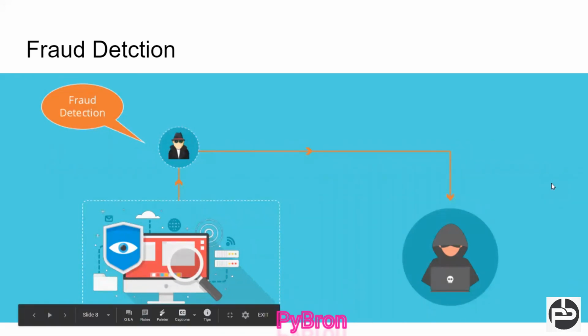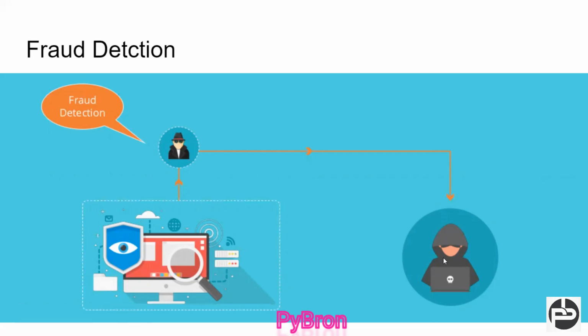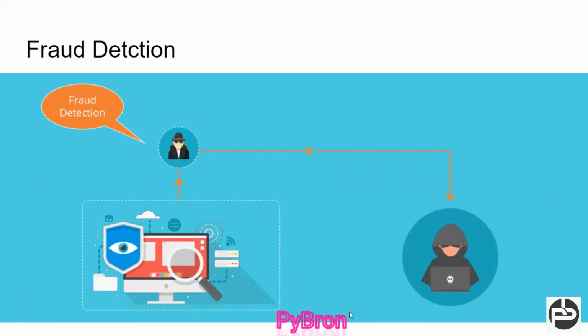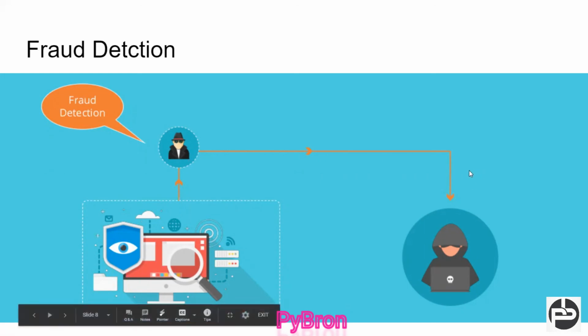So how can we ensure this mail is a fraud mail? We look at some parameters, like we discussed in the previous video: if the mail is coming from this IP, or the extension is like this, or some text is present, on that basis we classify that this is a fraud mail, we should not see it, and we keep it in our spam folder, right? So there also we can use a classification algorithm.